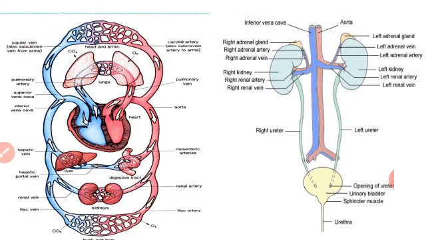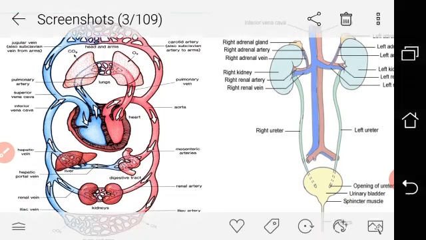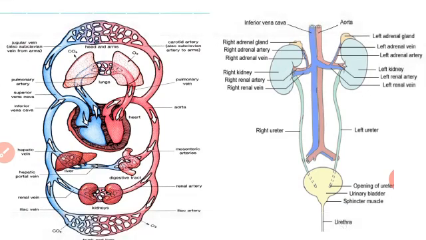Now, that is the excretory system. In the excretory system, you can see that there are two kidneys, and they are directly linked with the ureter. The ureter is a urinary duct which is connected with the kidney. These kidneys are also connected with blood vessels that are red and bluish in color.